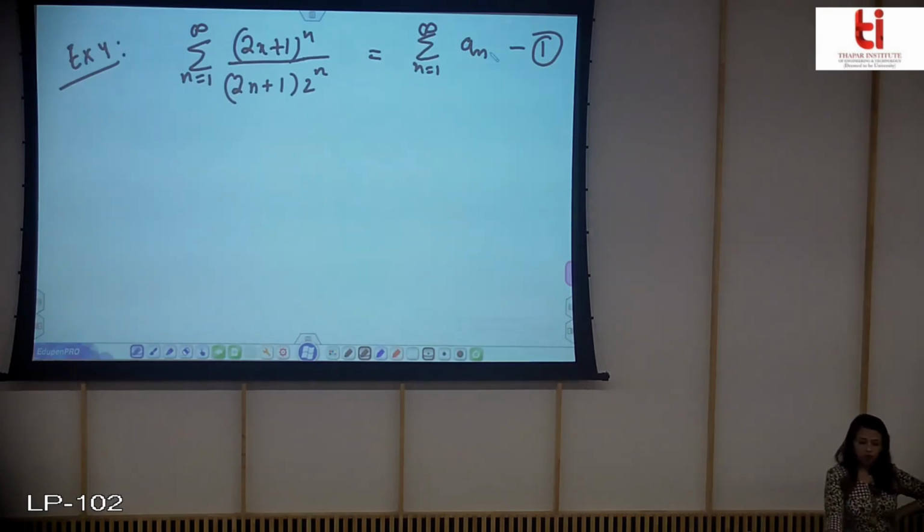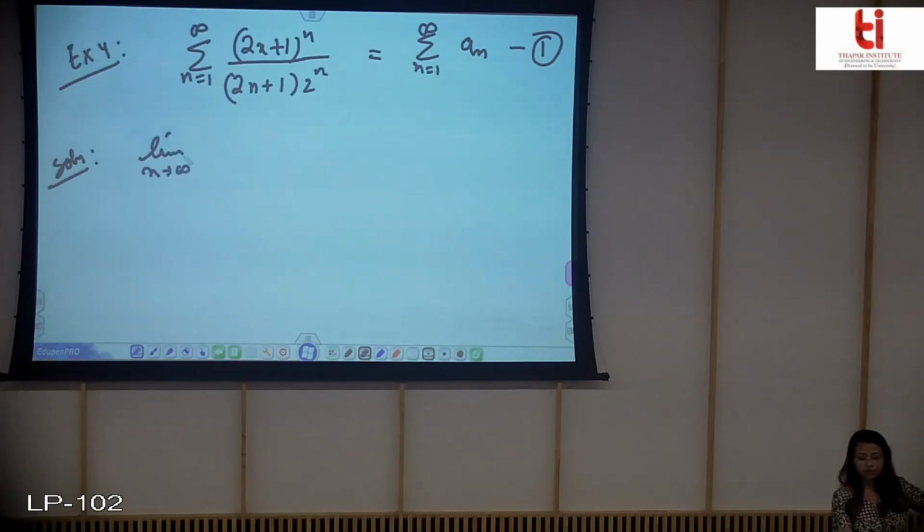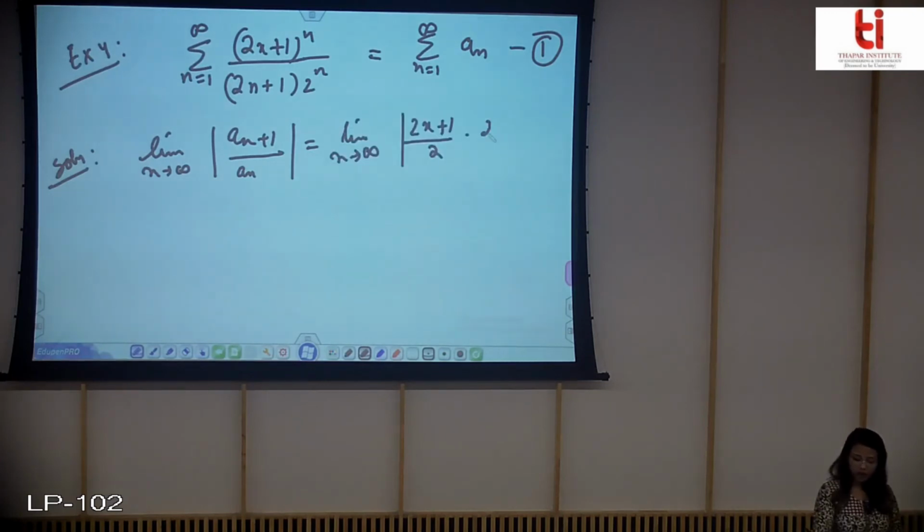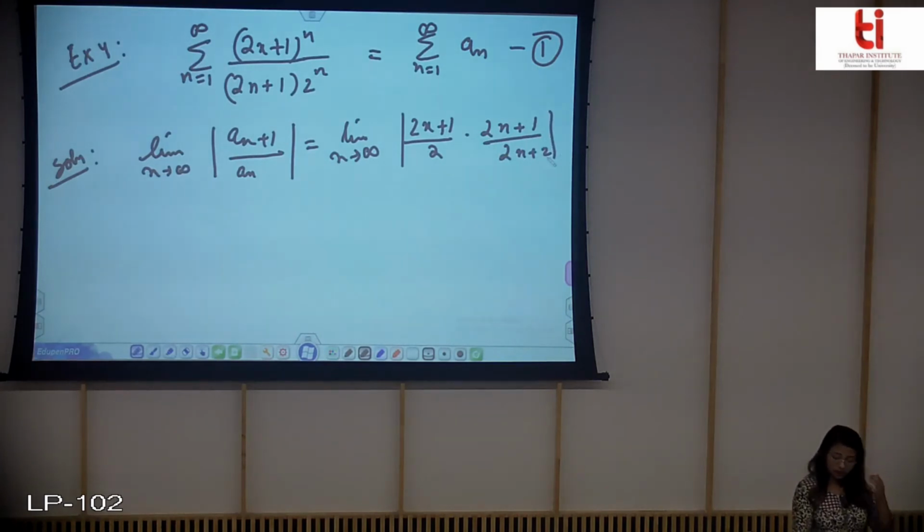So again you need to start with finding the ratio for the mod of this series. So I'll write this as this. I'm writing directly; you can do a few steps to see that ultimately you will get this.